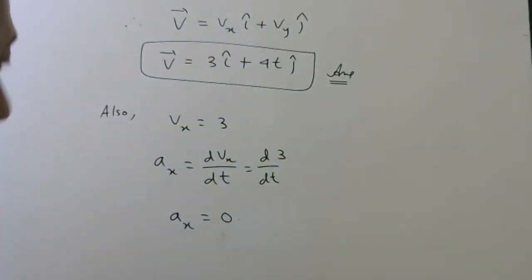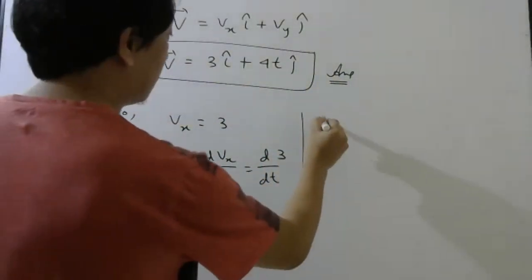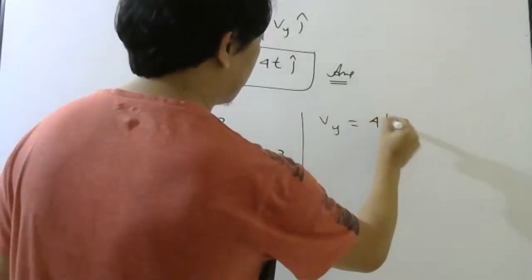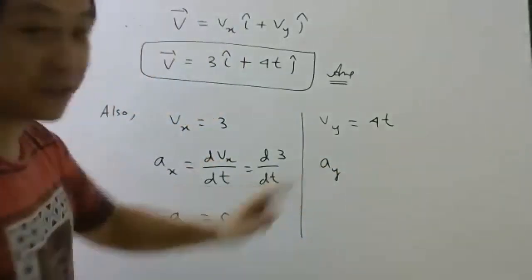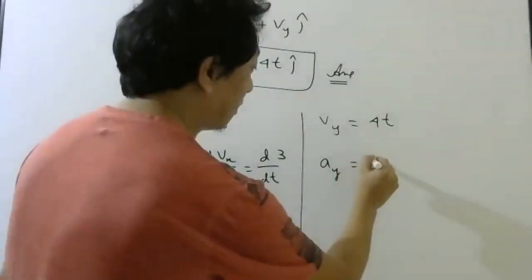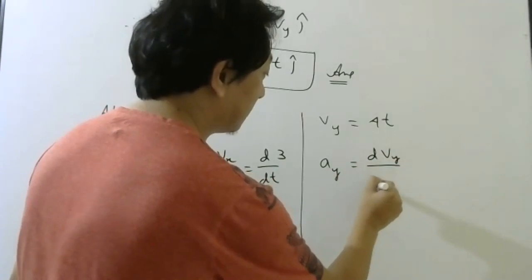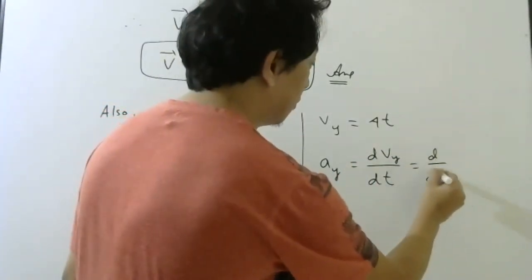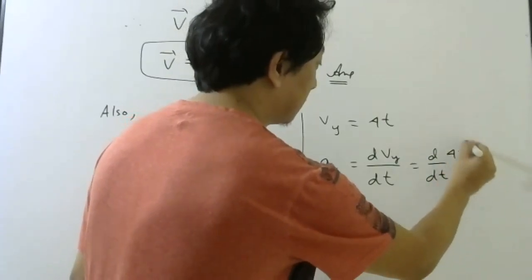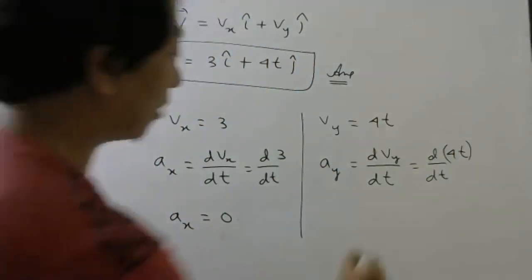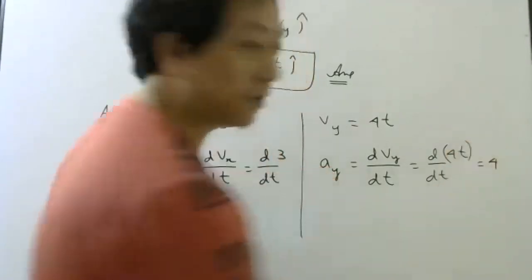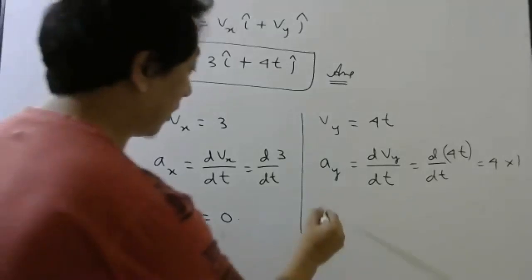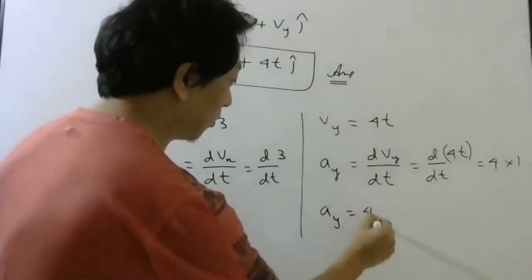Now let us check the y component. What is Vy by comparison? You tell me, Vy is 4t. So what will be the y component of acceleration? The y component of acceleration is dvy by dt. That will be the differentiation of 4t. 4 is a constant, take it outside. What is the differentiation of t with respect to t? 1. So acceleration along the y-axis is 4.